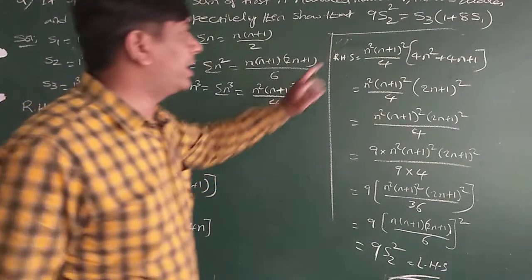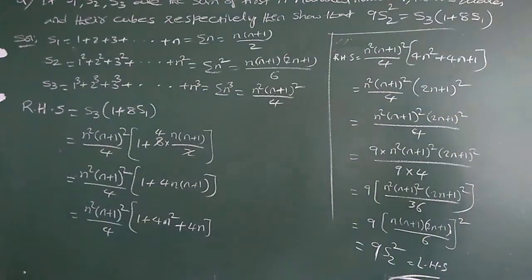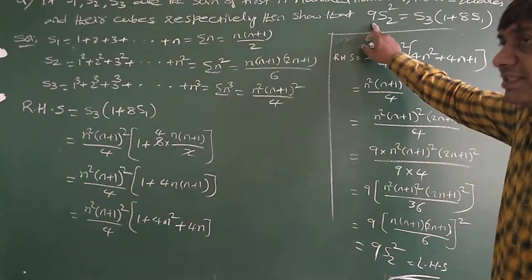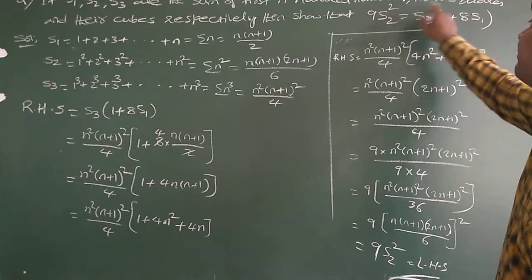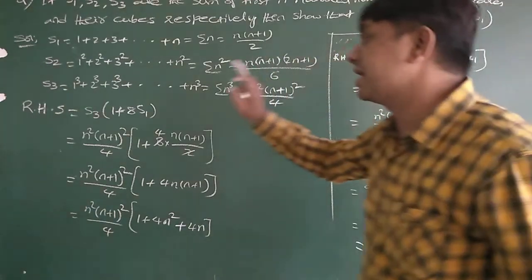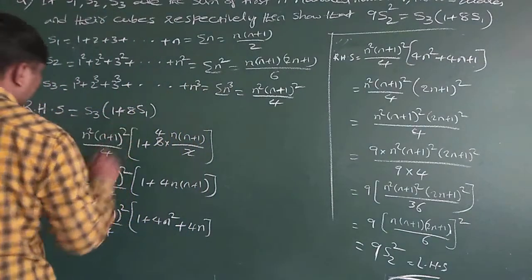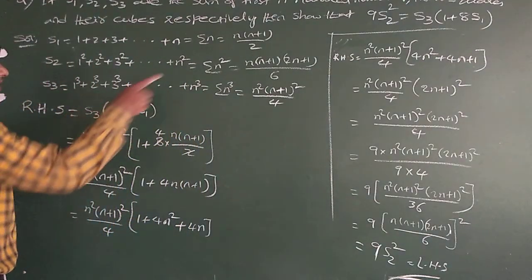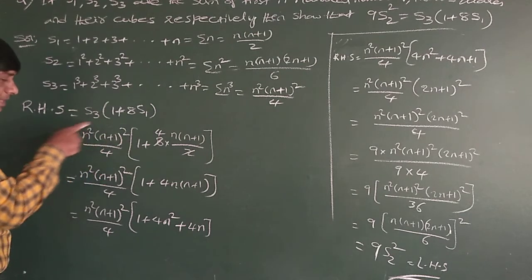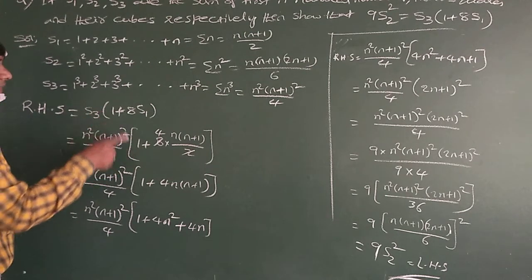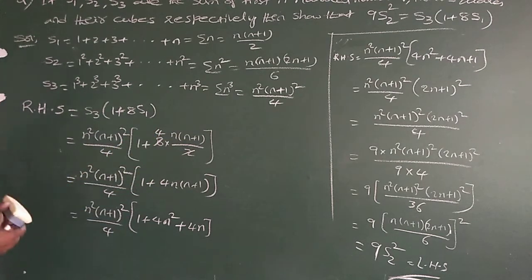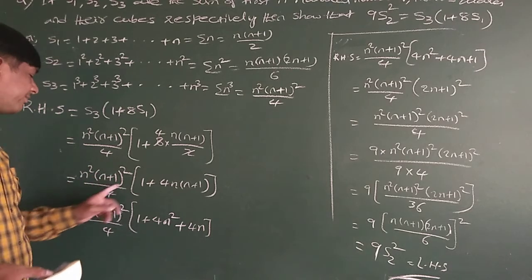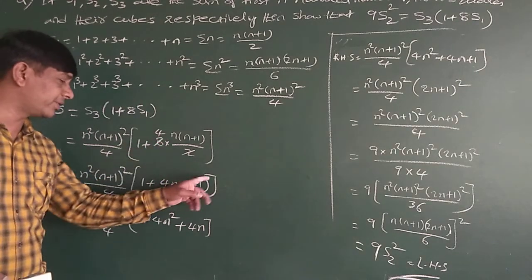Now what I have to prove here is 9 S2 square is equal to S3 into 1 plus 8 S1. While proving, either you take LHS and prove RHS or you take RHS and prove LHS. Since I have more information in RHS, I considered RHS, S3 into 1 plus 8 S1. S3 means n square into n plus 1 whole square by 4. I am not simplifying anything here. 1 plus 8 into S1, n into n plus 1 by 2, 2 ones are 2, 2 twos are 4. That is n square into n plus 1 whole square by 4 into 1 plus 4 into n plus 1.